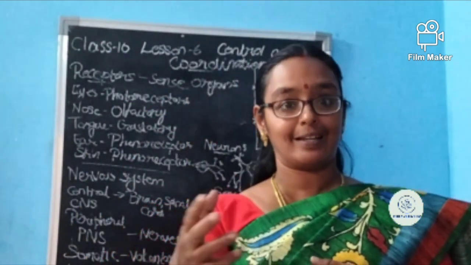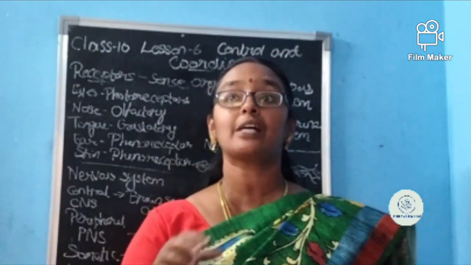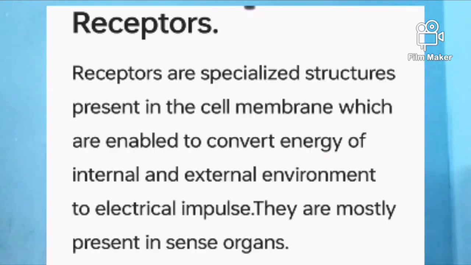Think, it will be the answer. Without the sense organs, are you able to understand the things that are happening in the world outside you? No. Only by the sense organs. So, the receptors are present mainly in the sense organs.